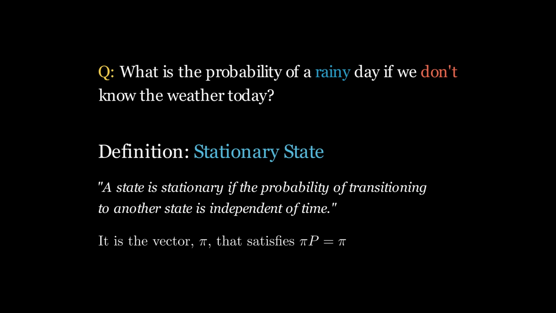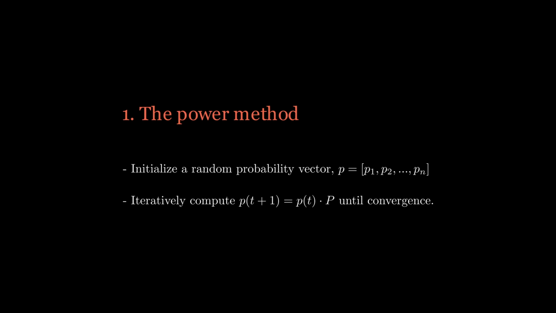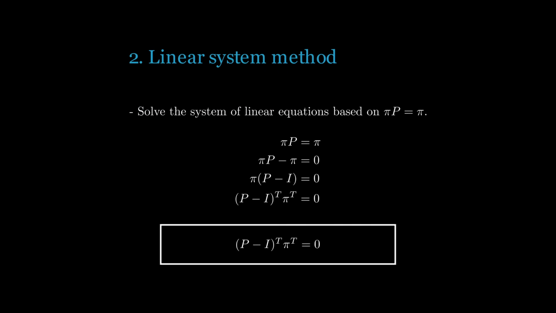There are 2 conditions for the existence of a stationary state. First, the transition matrix cannot have any cycles, and the second is the transition matrix cannot have any absorbing or transient states. There are many ways to determine the stationary state of a Markov chain, but we're going to focus on 2. The first method is a sort of brute force method, and it's called the power method. In this method, we continuously apply the transition matrix to some initial state until we converge to a stationary state.